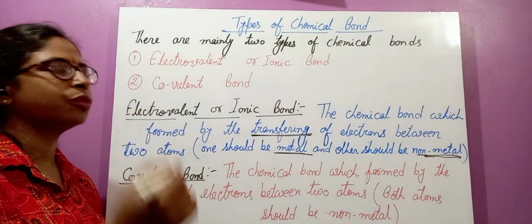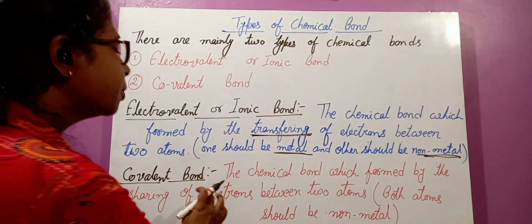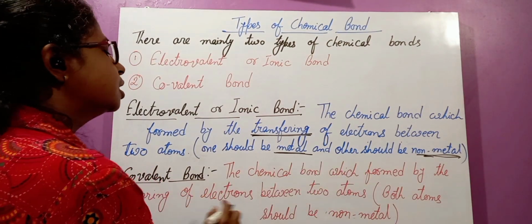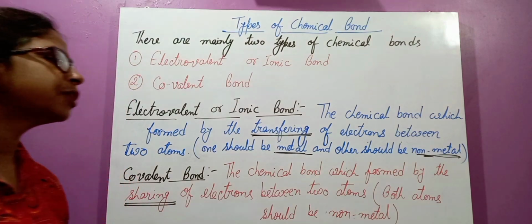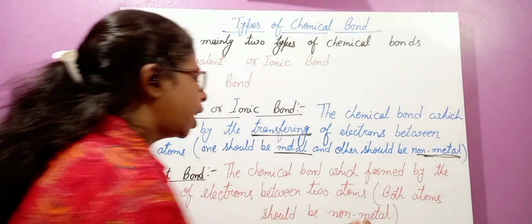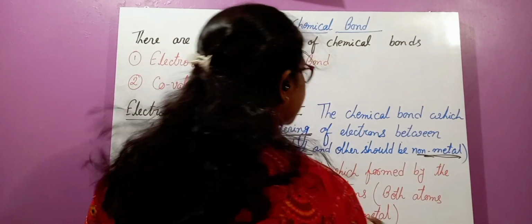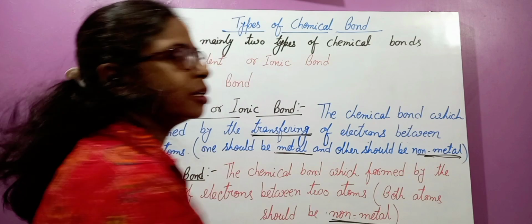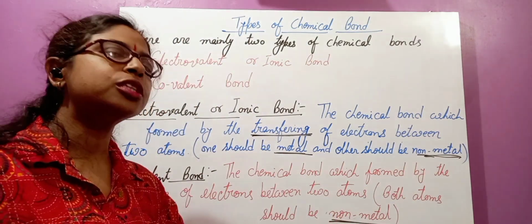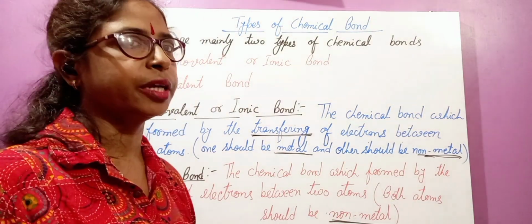Similarly, what is a covalent bond? The chemical bond which is formed by the sharing of electrons between two atoms, and these two atoms should be non-metals. In an electrovalent bond, one should be metal and the other non-metal, but in a covalent bond, both atoms should be non-metals.